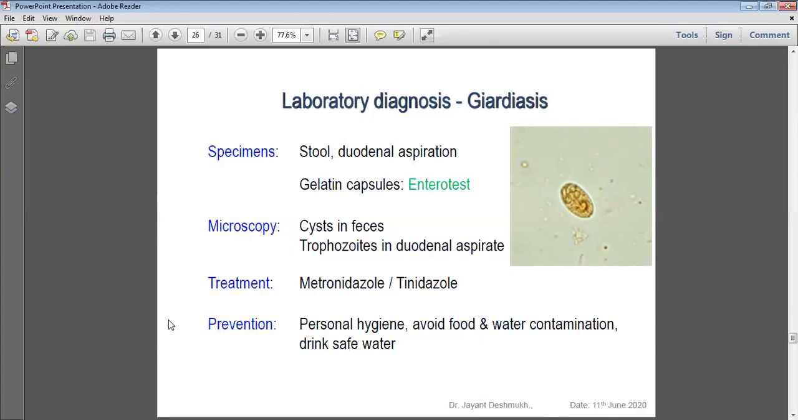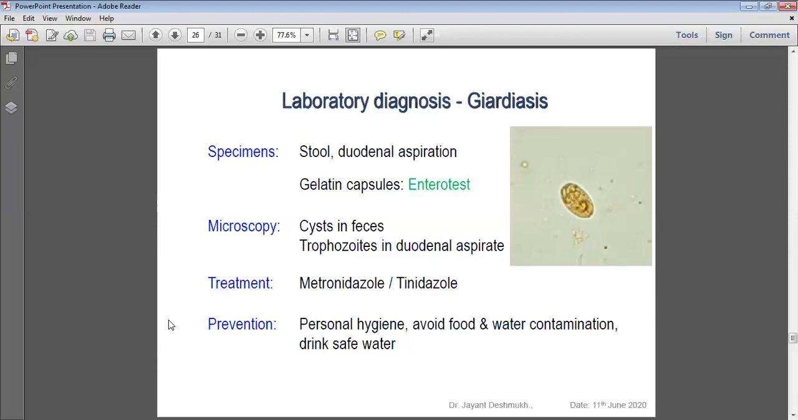What is the entero test? In this gelatin capsule, there is one thread. That thread we stick on the cheek, and the person is allowed to swallow the capsule. The thread has a length such that when they swallow, it goes up to only the duodenum. We keep it half an hour to 1 hour, then take the thread out, wash it in saline, and observe the saline under the microscope. We observe the trophozoites. That is known as the entero string test. If you want to remember, entero string test. Sometimes the exam question is entero test.